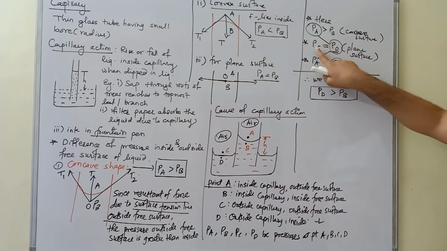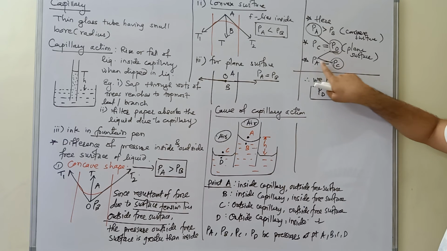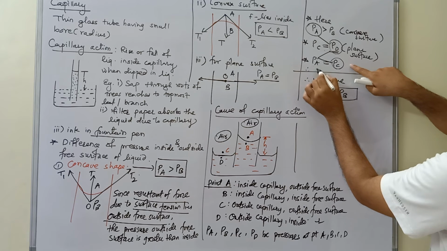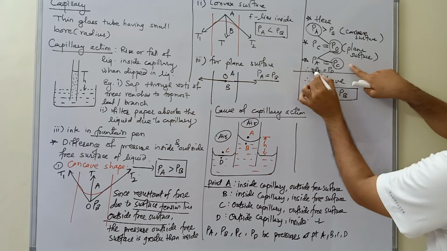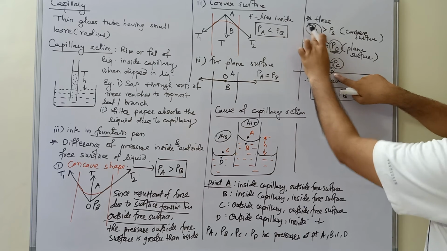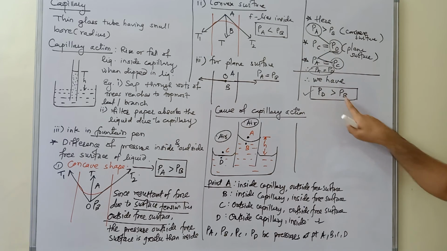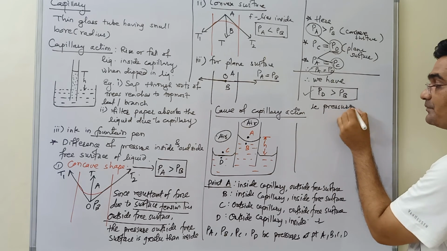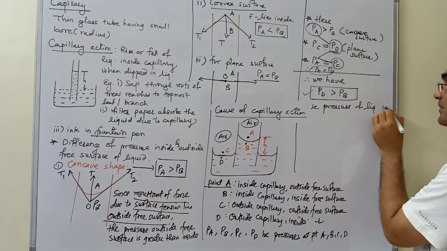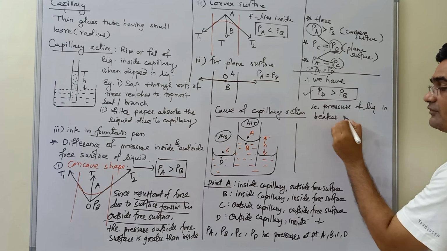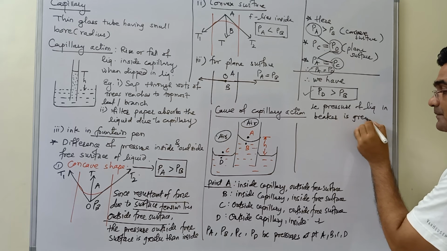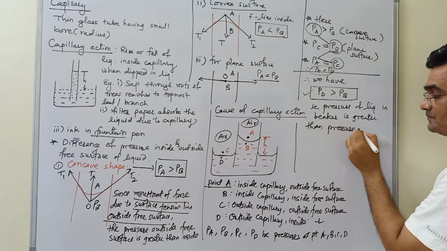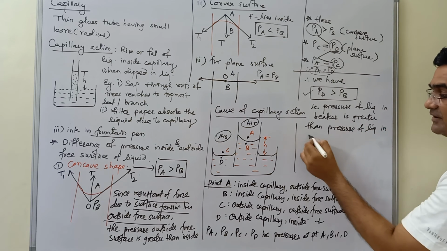Are you getting? PC equal to PD, but PA is also equal to PD. Means if I write this PA by PD, then I can get PD greater than PB. That is, pressure of liquid in a beaker or vessel is greater than pressure of liquid in capillary.